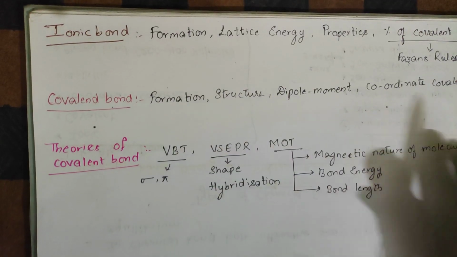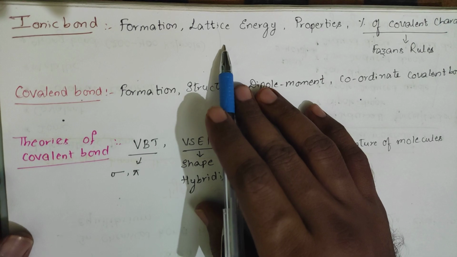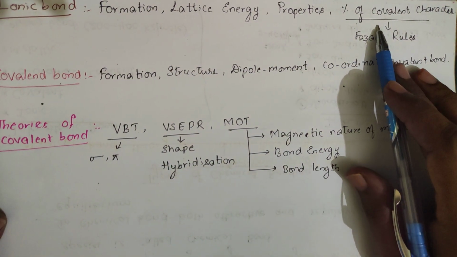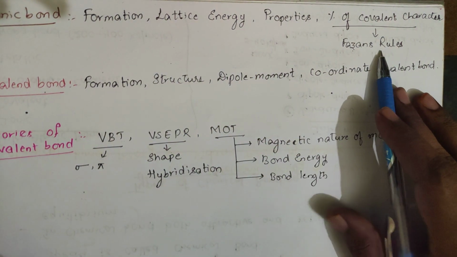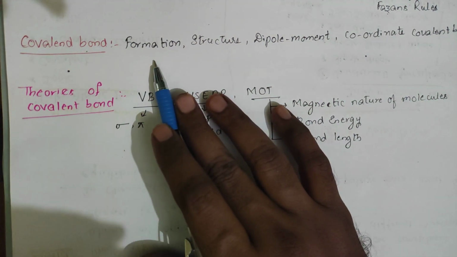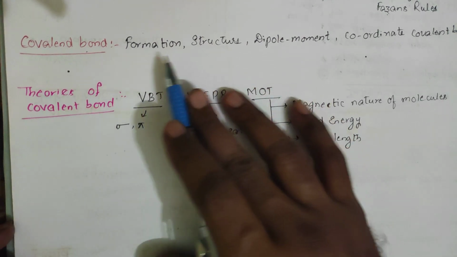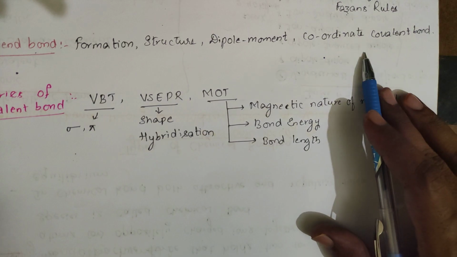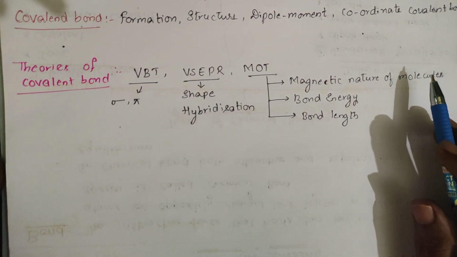Okay students, in this chapter we will mainly be dealing with the ionic bond: how ionic bond formation happens, lattice energy, meaning how much energy is required for breaking the bond, properties of the ionic bond, as well as the percentage of covalent character in the ionic bond by using Fajans' rules. Next we will go for the covalent bond, how it is formed and the structure of the molecules after forming the covalent bond, the dipole moment in the covalent bond, as well as the coordinate covalent bond.